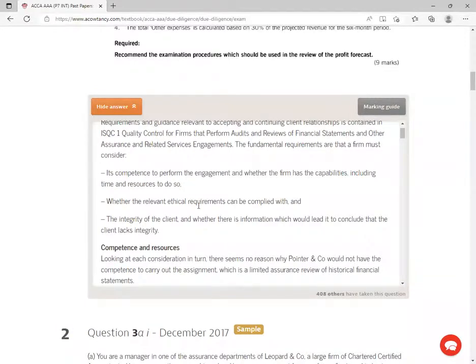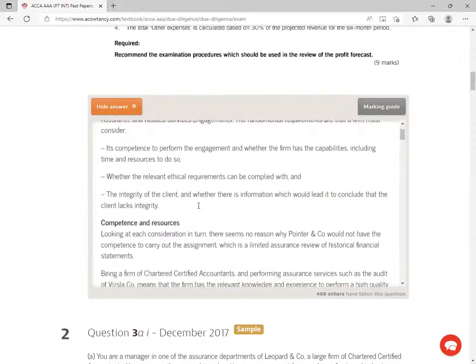Like this particular company, they would want me to do due diligence of the director, the owner, this guy who has 90%, potentially could be engaged in money laundering. And of course, he's not a person who is honest, because some time back, he took money belonging to retirees and went to invest in a different company being run by his own son. He even had a court case, right? So integrity, very, very important. So competence and resources.